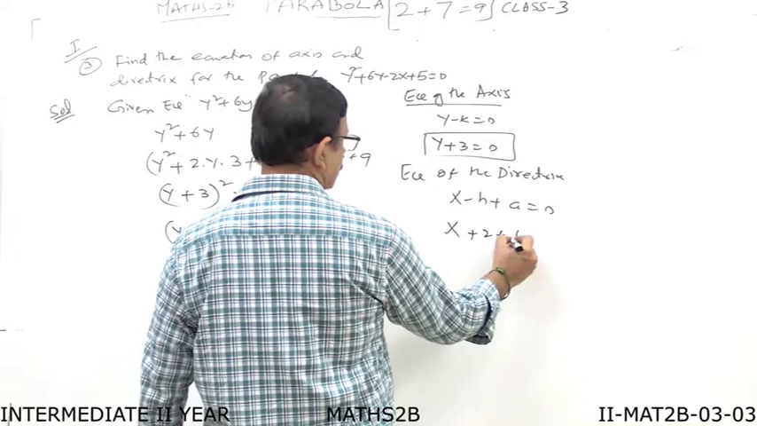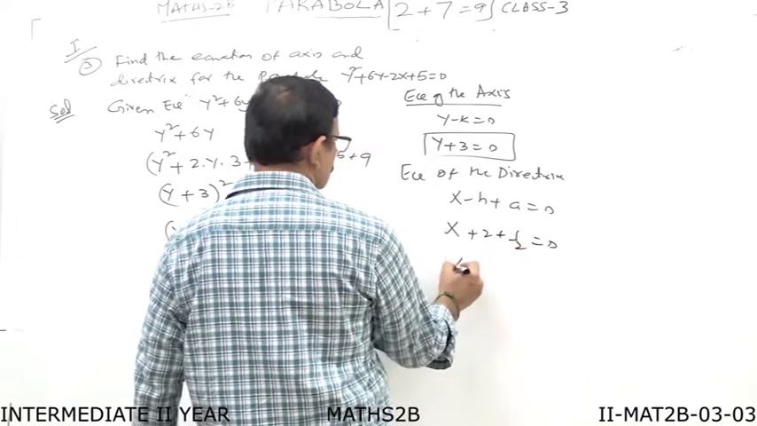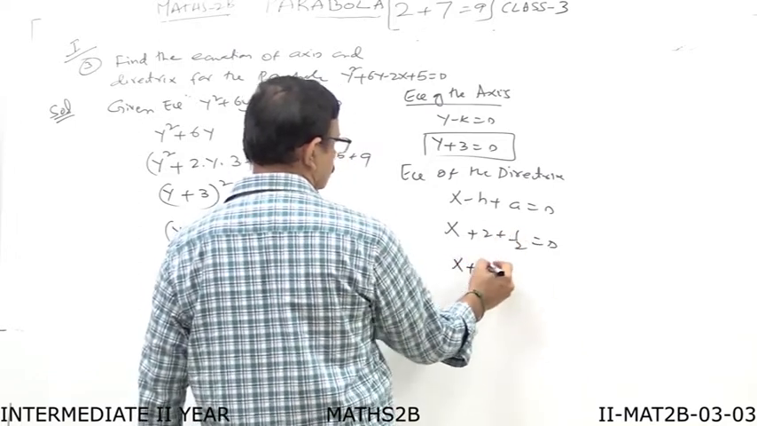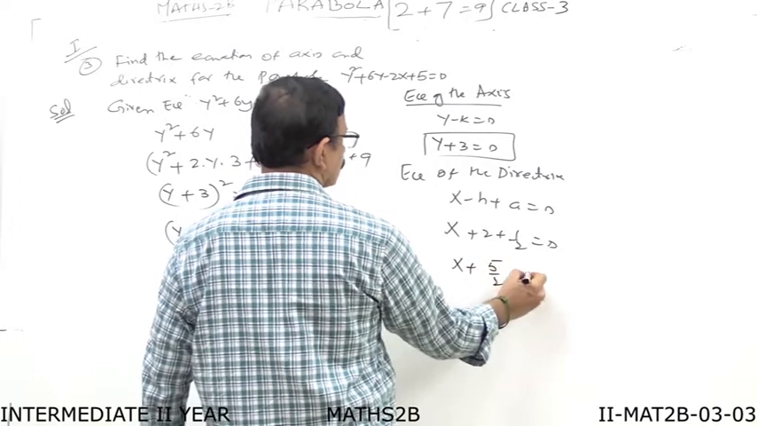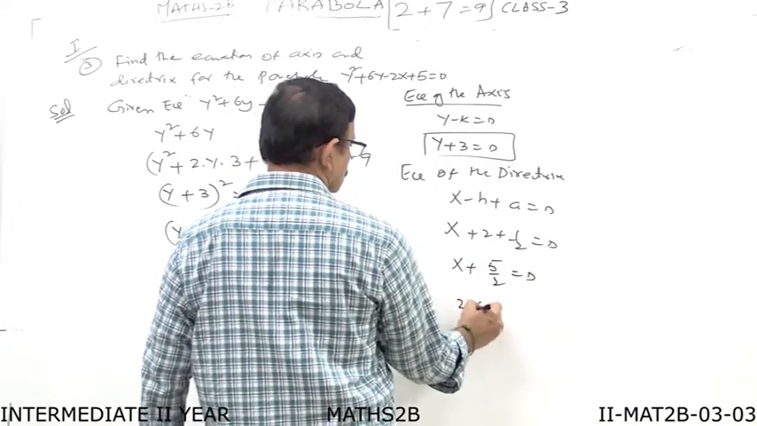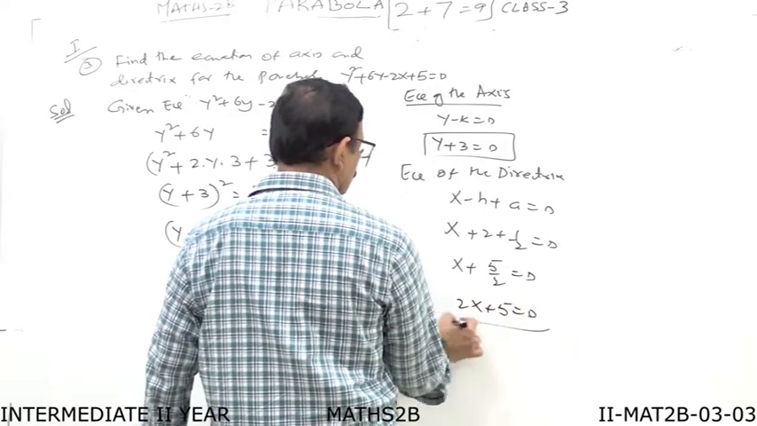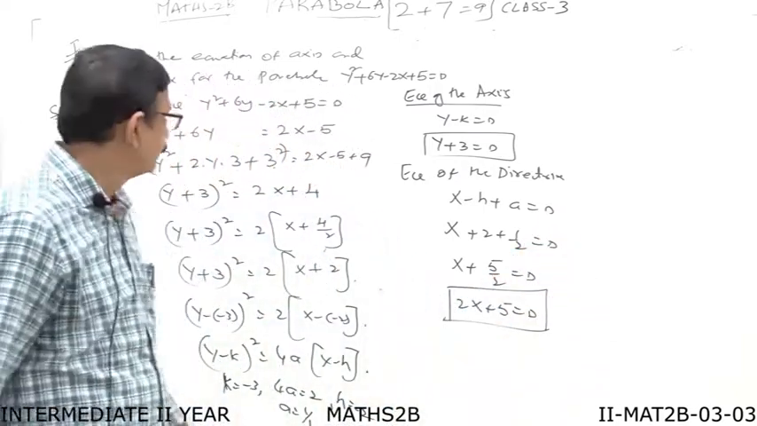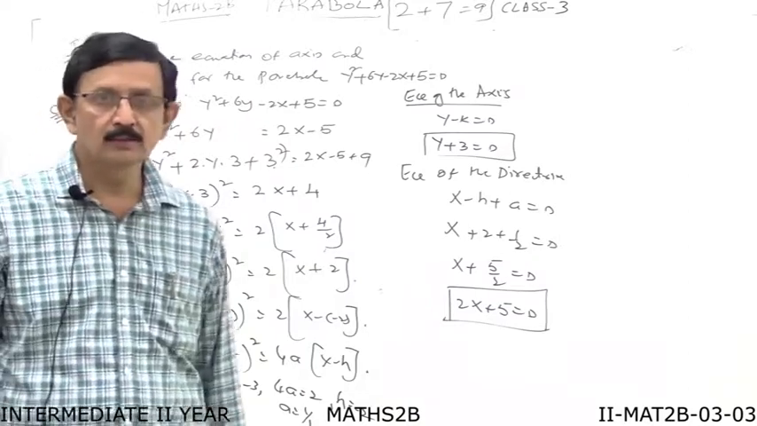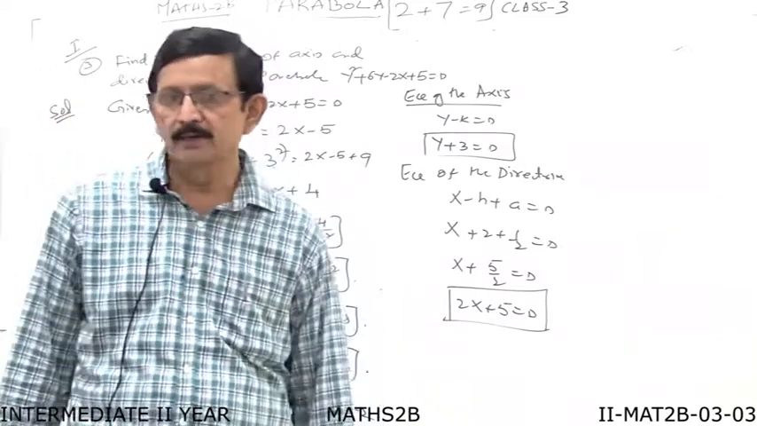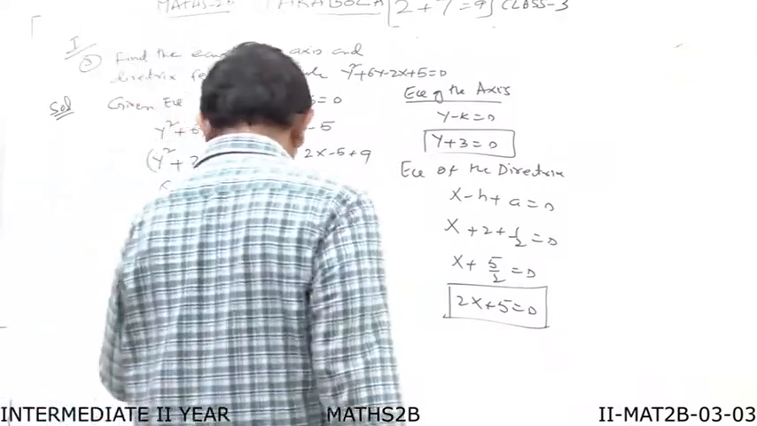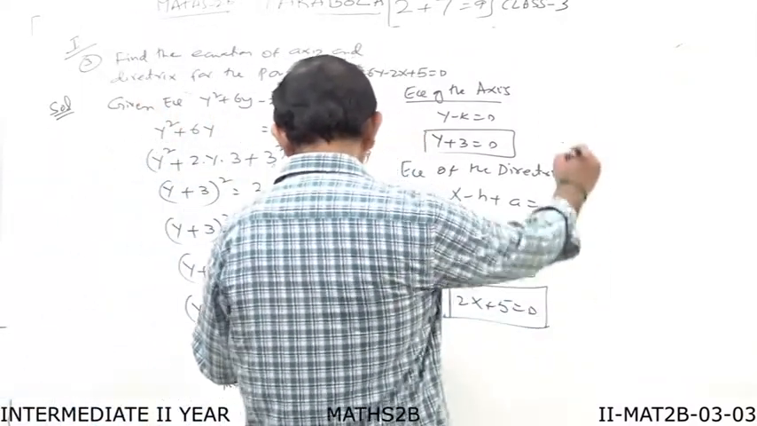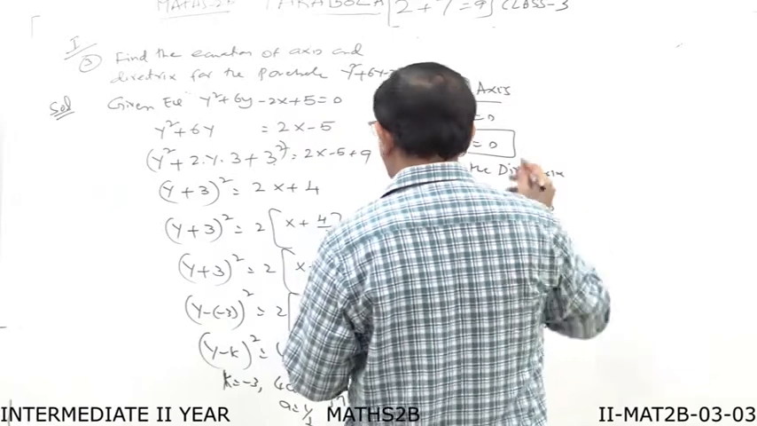that is equal to 0. So x plus, this is 4 plus 1, that is 5 by 2 is equal to 0. Take 2 as LCM, this is 2x plus 5 is equal to 0. So this type of problems are important, where we simply find the equation of axis and the equation of the directrix.